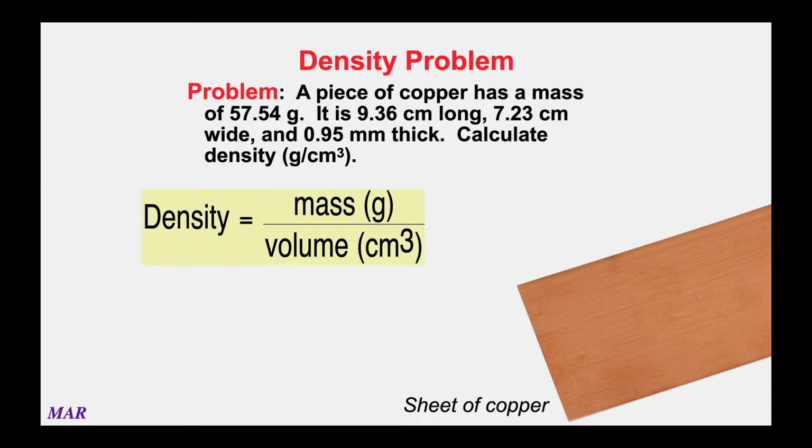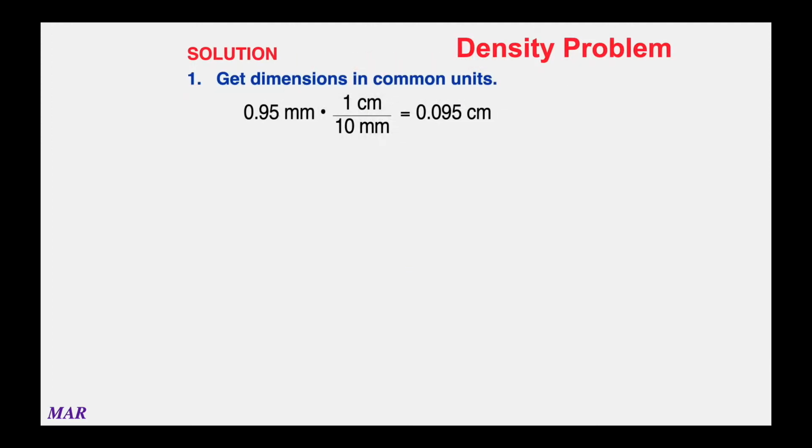Again, density is mass over volume, grams over centimeters cubed. We've already got the mass in grams, but we need a volume in centimeters cubed. That means we've got to get everything in centimeters before we can do any calculations. So let's turn 0.95 millimeters into centimeters.